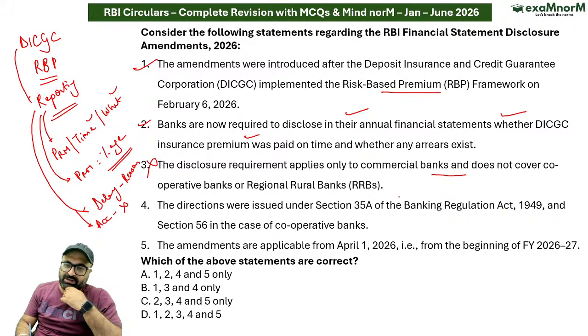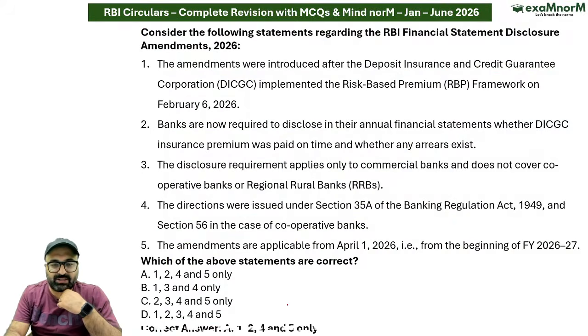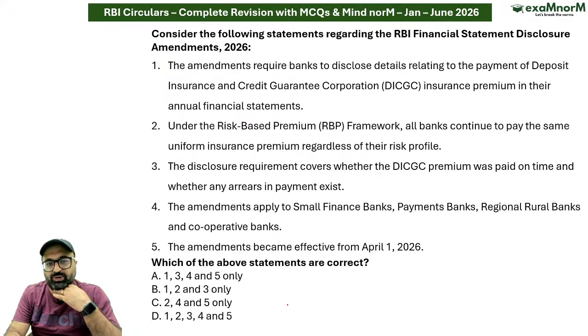The directions were issued under Section 35 of Banking Regulation Act 1949, correct. Amendments are applicable from 1st of April, correct. So answer to this particular question, so 1, 2, 4, 5 are correct, but the third statement is wrong. So answer is going to be A option. Moving on to the next.